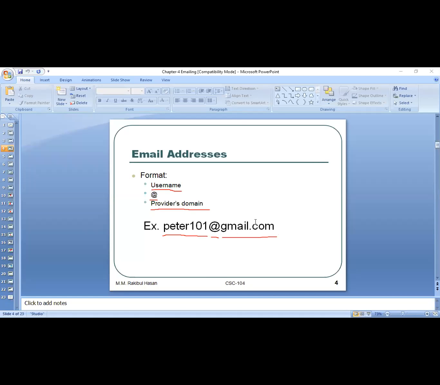If I write here my email address, Hasan.Rakib, this is my username. Then @, then iubat.edu. What is this? This is the provider's domain. Basically, IUBAT is giving me this email service, so that's why I have to write down iubat.edu. Is that clear to you? The three parts of your email. Yes, sir.